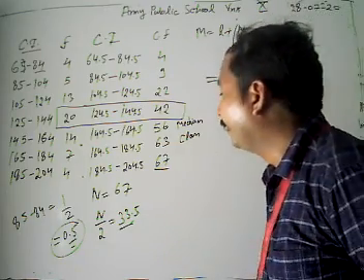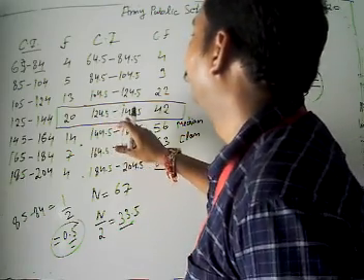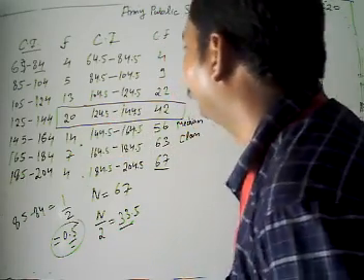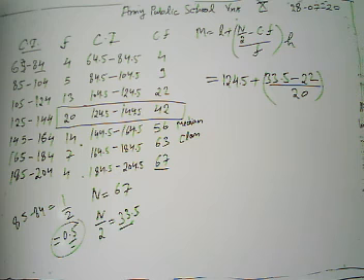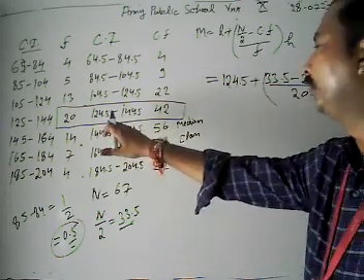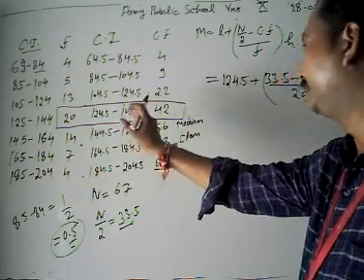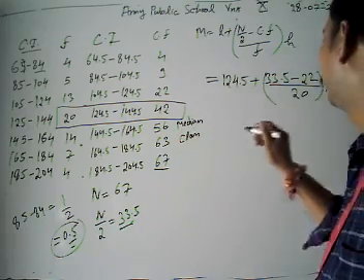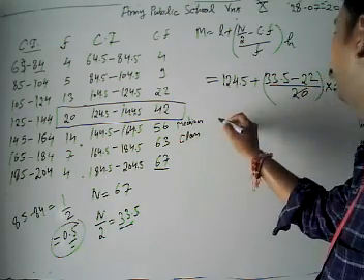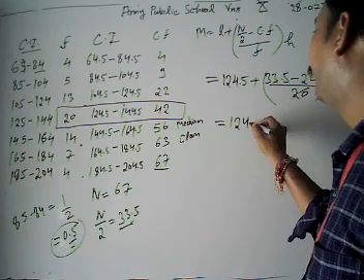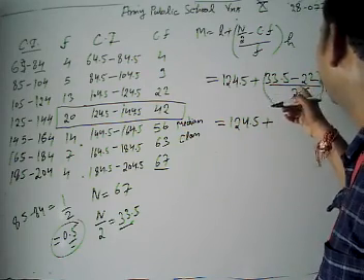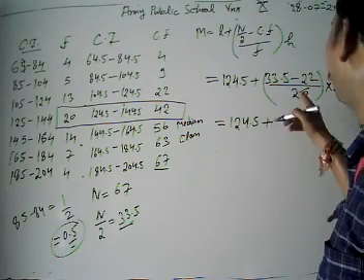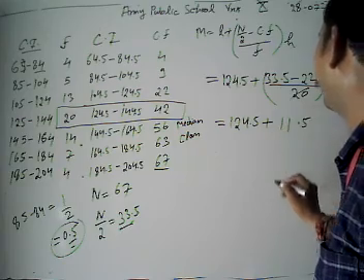Look, again we have to find out the height of the median class. What is the height of this median class? It's 20 there. Then this 20 and 20 cancel out. Then we have 124.5 plus 0.5, 33 minus 22, we get 11.